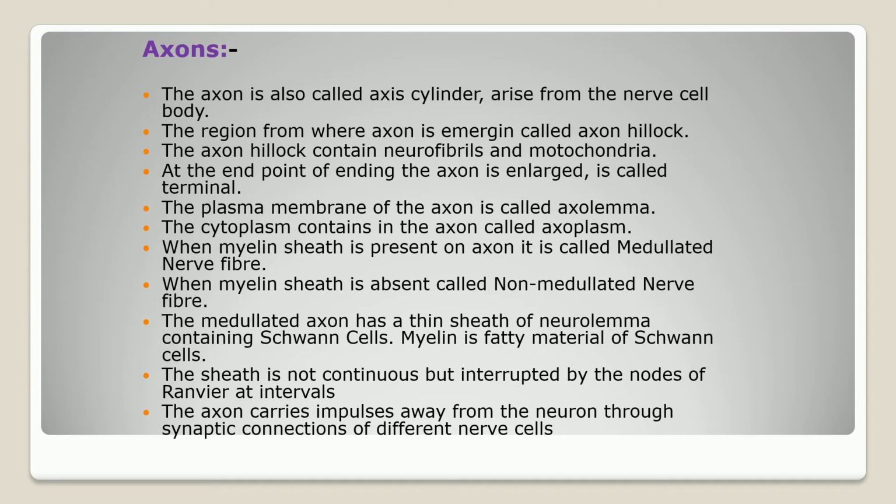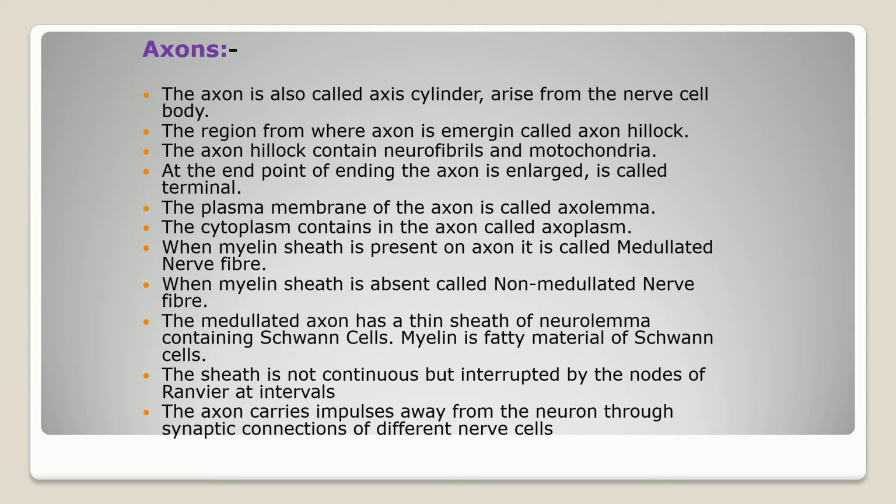The axon is called the axis cylinder, which arises from the nerve cell body. The region from where the axon is emerging is called the axon hillock. The axon has side collateral branches along its length. The axon and axon hillock contain neurofibrils and mitochondria. At the point of ending, the axon is frequently enlarged and is called a terminal.